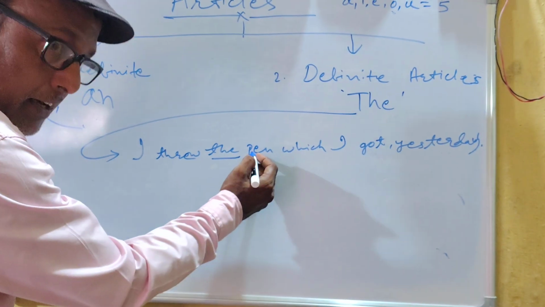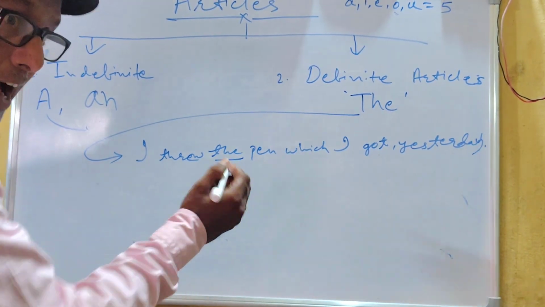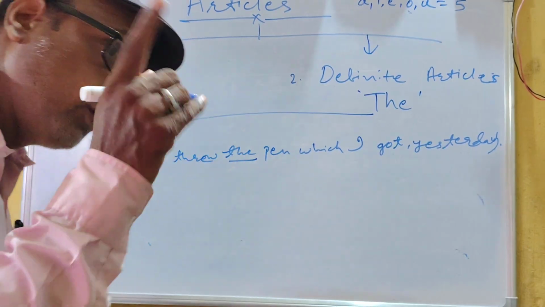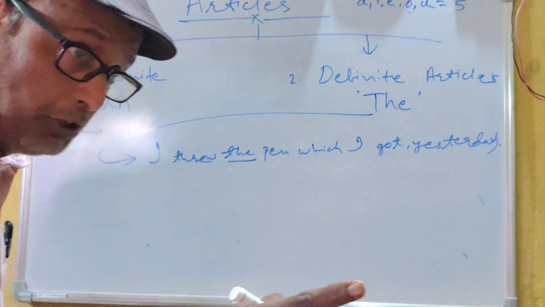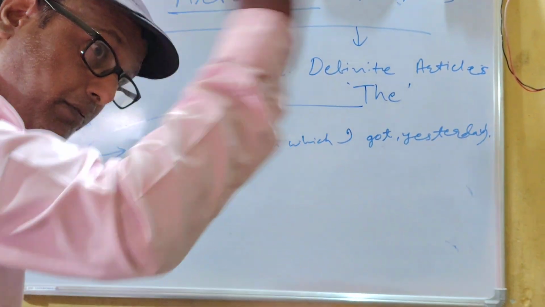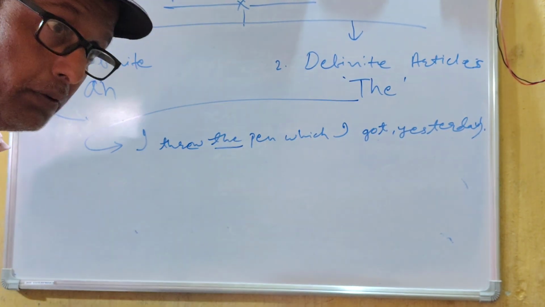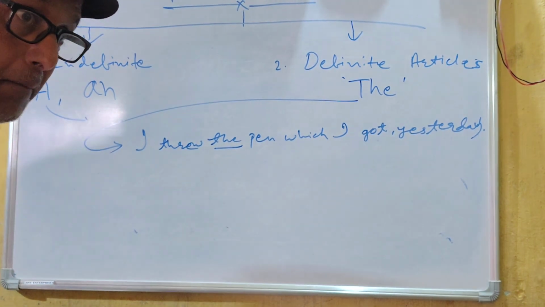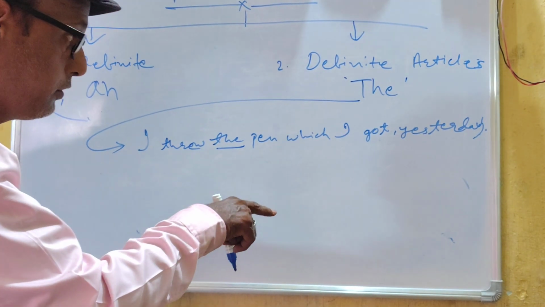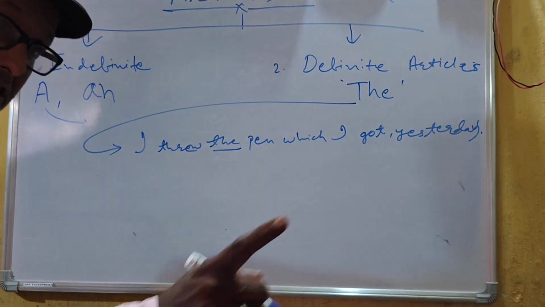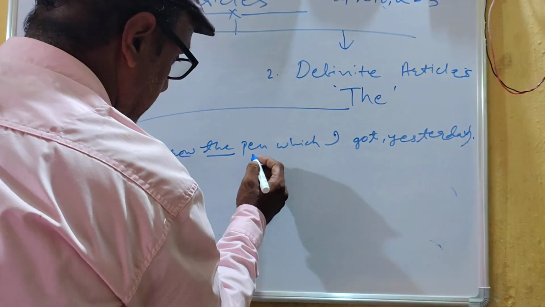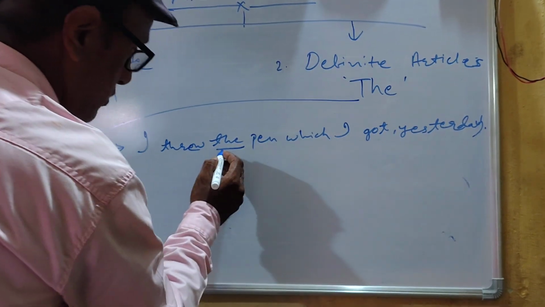I made it special by putting this one. I threw the pen that I got yesterday. I did not throw the pen that I got 2 days ago, 3 days ago, but I threw the pen that I got yesterday only. This is the difference. In order to specify the pen, we use this the.